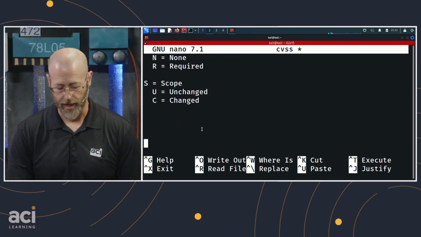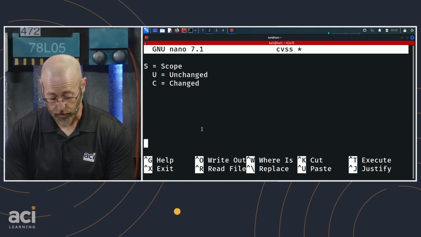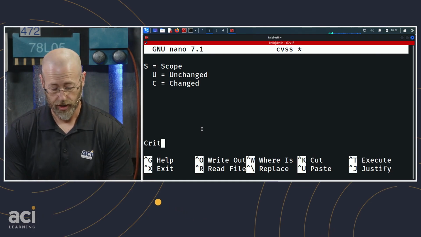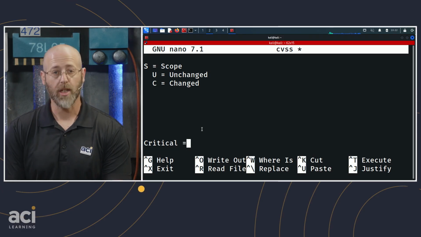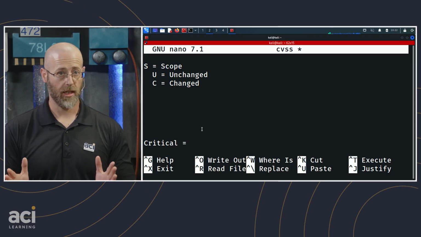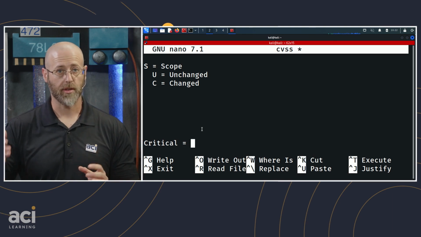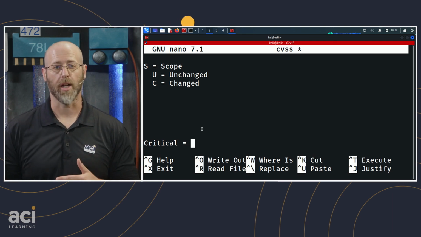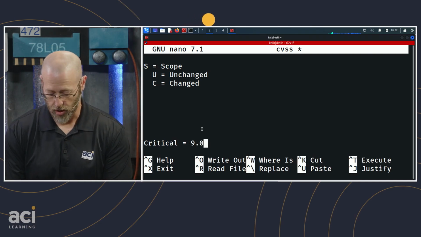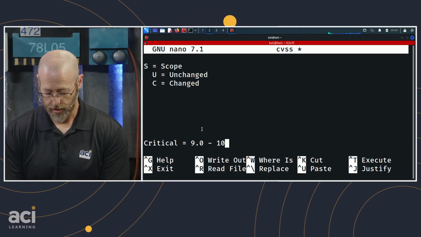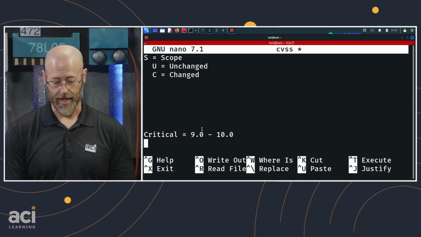Okay. So let's define what critical means. Let's define what high, medium, low, and none mean. So let's get in here, and I'll write these down like we just did. Let's start with critical, because what the heck, right? Critical is going to equal between a 9.0 and a 10.0. 10.0 is the top of the scale. It doesn't go beyond that. So 9.0 to 10.0, like that.